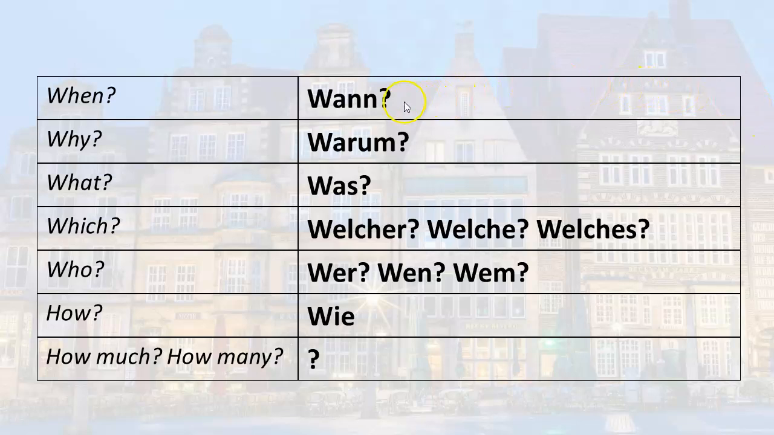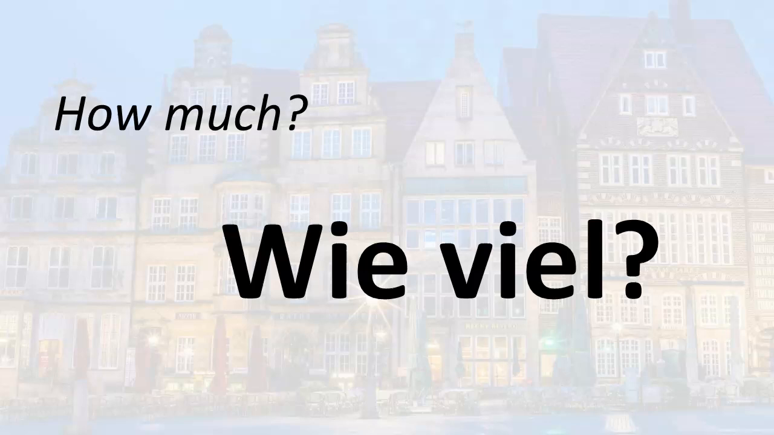So far we've covered wann, warum, was, welcher, welche, welches, wer, wen, wem, and wie. In this lesson we are going to look at how much or how many. So how much in German is wie viel. Notice the pronunciation of the W, V, and the pronunciation of the V, viel, wie viel.